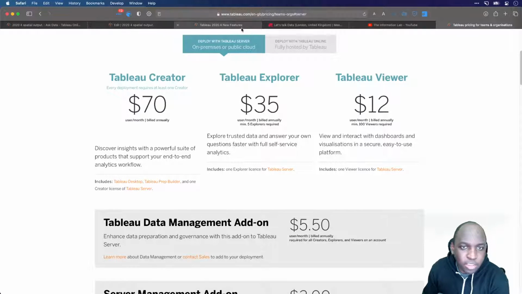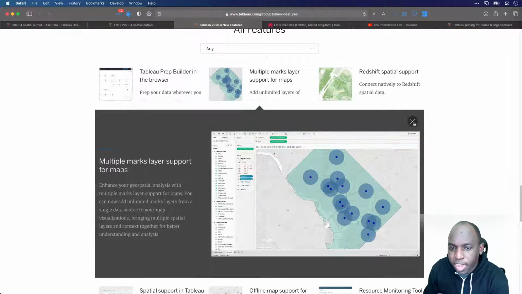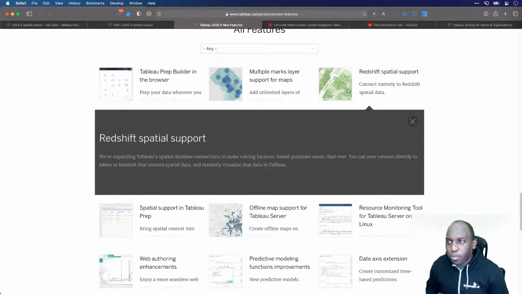Okay, so let's go back to the new features list. The Redshift spatial support. This is a nice one. It's basically just a very basic function where in Amazon Redshift, which is a data store type, you can now add spatial information and Tableau can interpret it. Traditionally, Tableau has always been able to connect to Redshift, but what it didn't pull in are the spatial fields that were actually held in that.